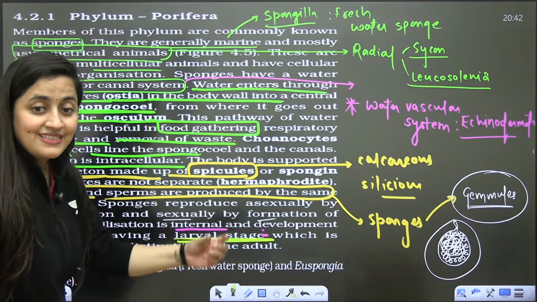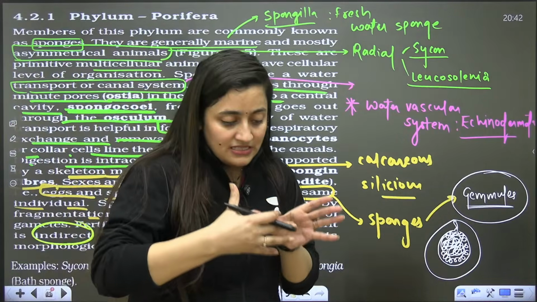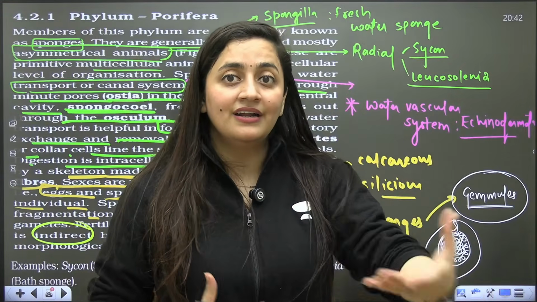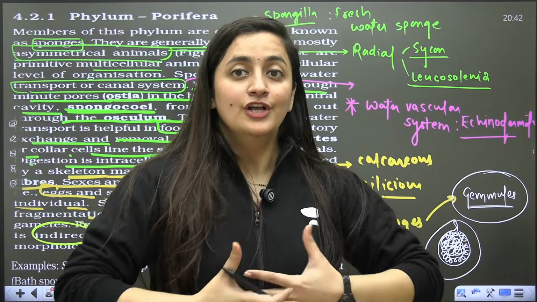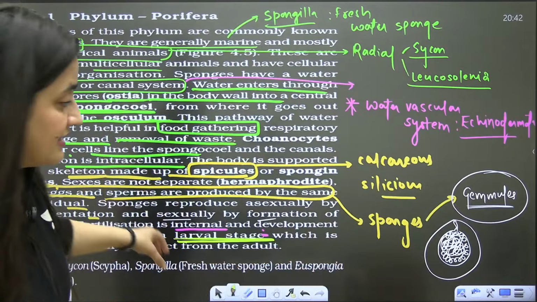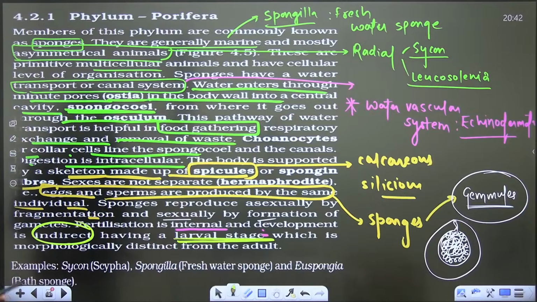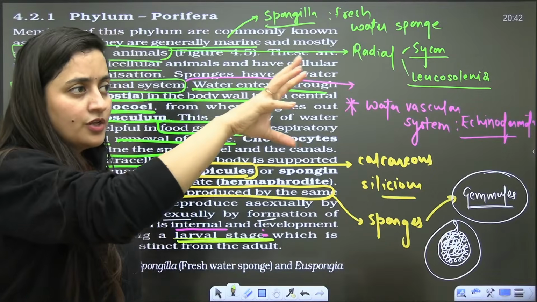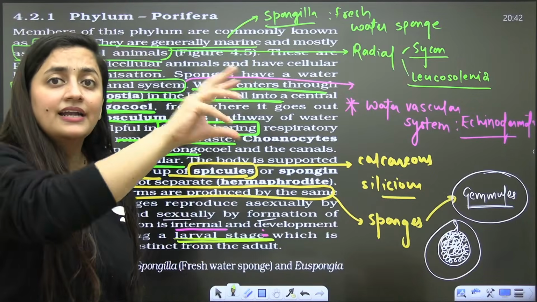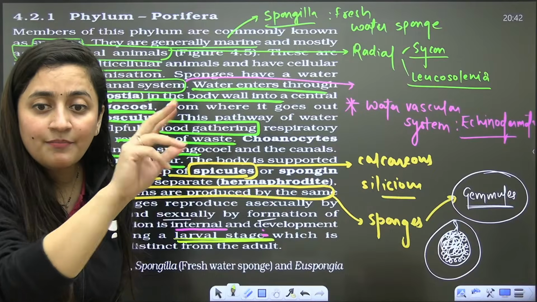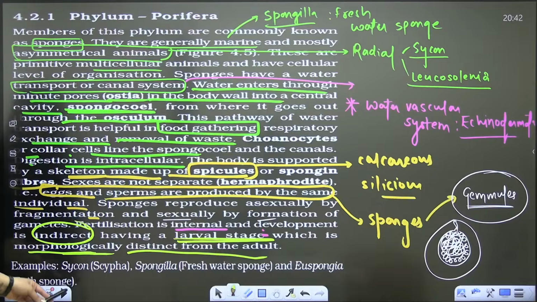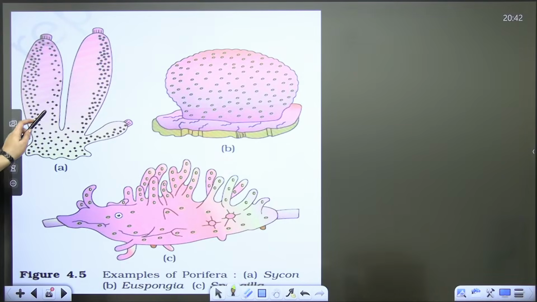Whenever we say the development is indirect, it means the zygote is not directly developing into the adult. In our case, the zygote directly forms an adult. We do not have larval stages in between, so we have direct development. But if larval stages are there in between, it will be indirect development. That larva is morphologically different: when you look at it, you cannot say that it is the larva of the adult. They don't resemble the adult. Is that clear? Right, so remember this.